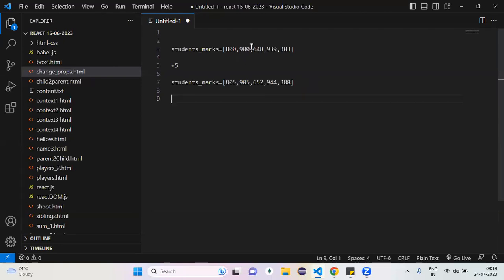See, in my array, how many elements are there? 1, 2, 3, 4, 5 elements. What is the first element? 800. What operation do you perform on the first element? What is my second element? What operation do you perform? What is my third element? What operation do you perform? What is my fourth element?